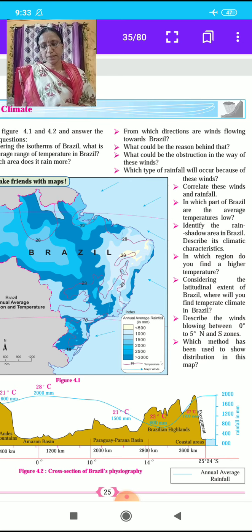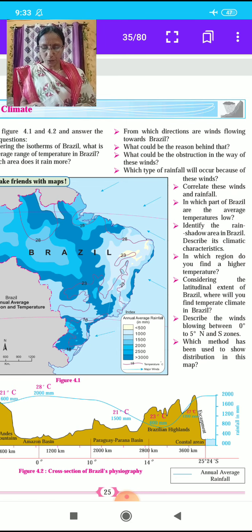Describe the climatic characteristics. In which region do you find the higher temperature? Considering the latitudinal extent of Brazil, where will you find temperate climate in Brazil? Describe the winds blowing between 0 degrees to 5 degrees north and south. Which method has been used to show the distribution in this map? Isoplate, choropleth. In this way you complete these questions with the help of the map, figure 4.1.